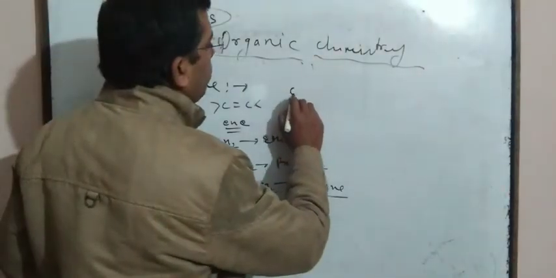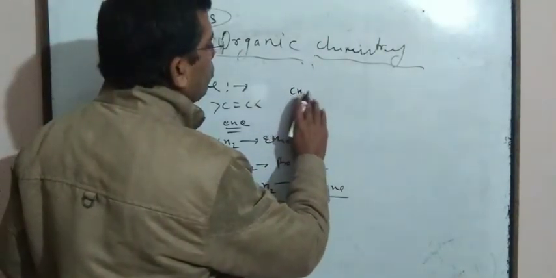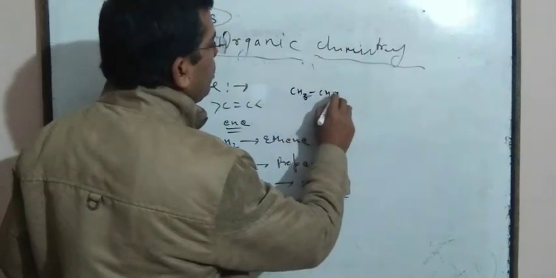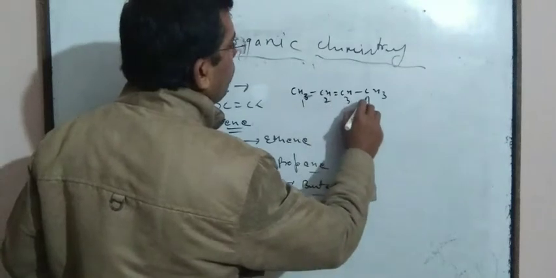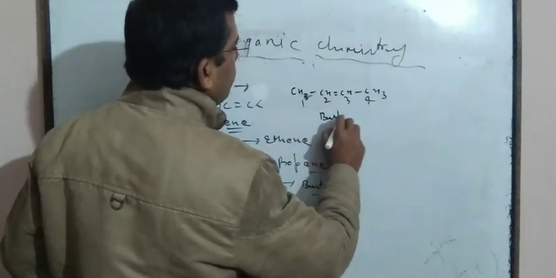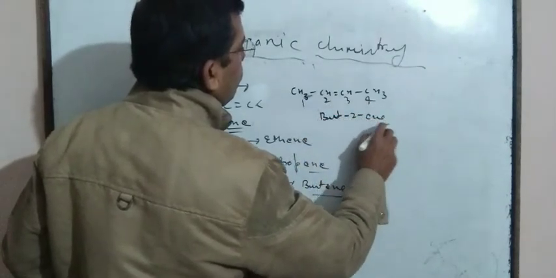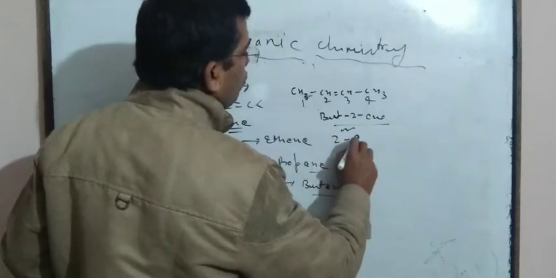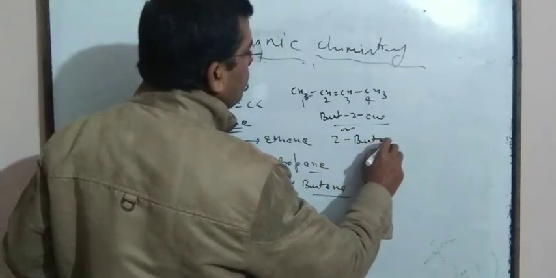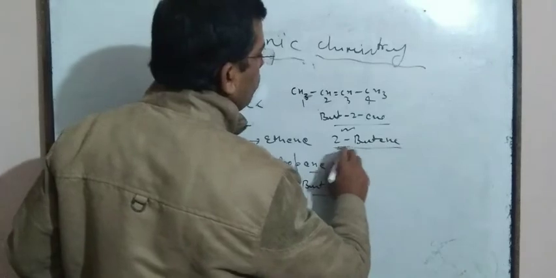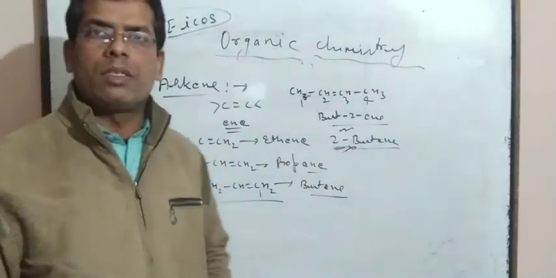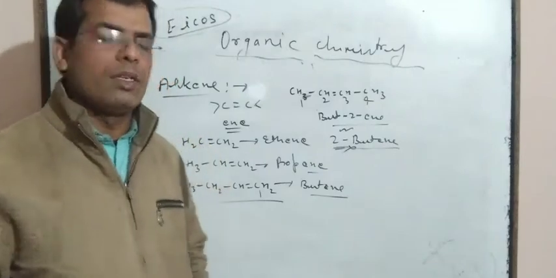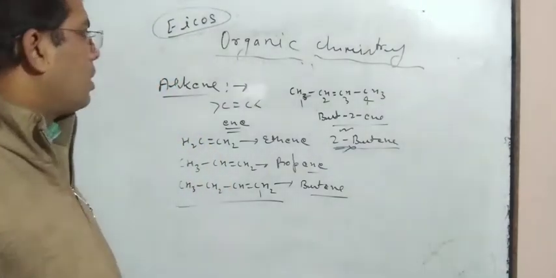But if this compound is taken, CH3 CH double bond CH CH3, 1, 2, 3, 4, then it is known as but-2-ene, or 2-butene. So dear students, you should keep it in mind. This one is for butene.